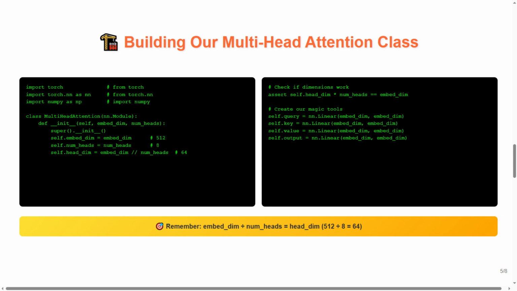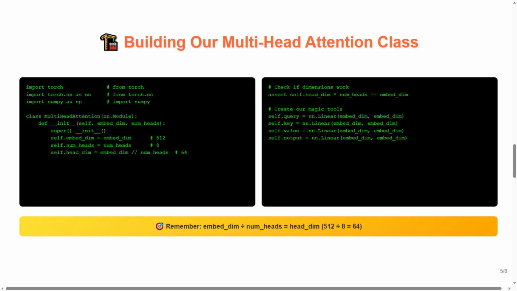Next, we create our multi-head attention class and its initialization method. Here, we're setting up the basic architecture. Class MultiHeadAttention, nn.Module. Def __init__, self, embed_dim, num_heads. We pass in 2 key parameters, embed_dim, which is our feature size, and num_heads, which tells us how many attention heads we want.